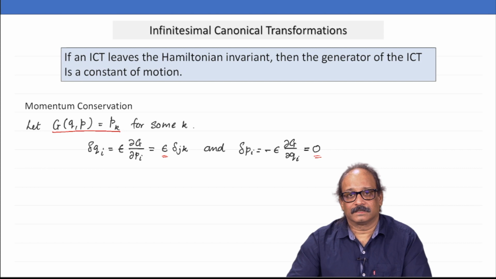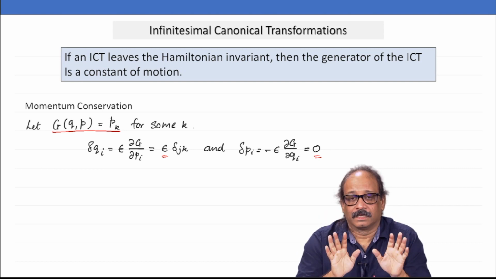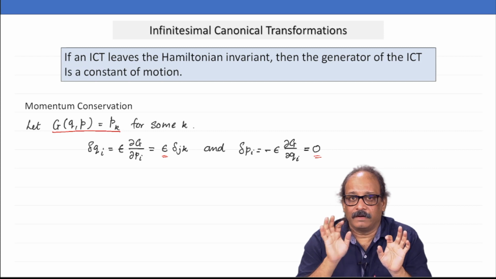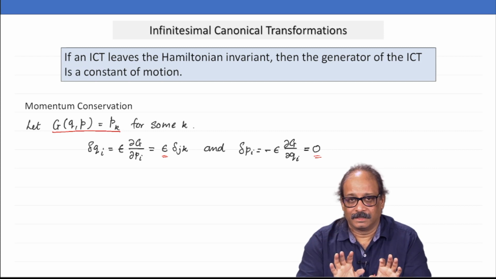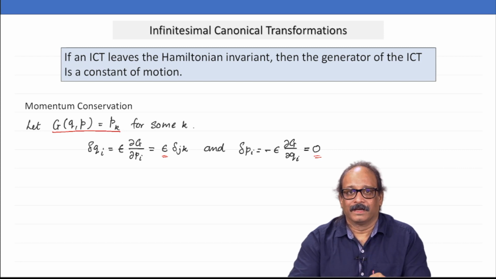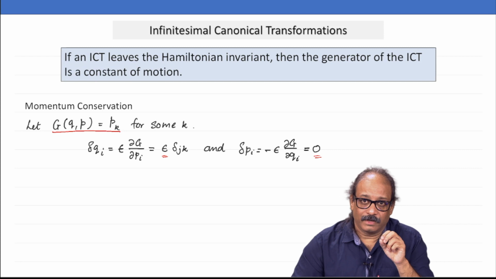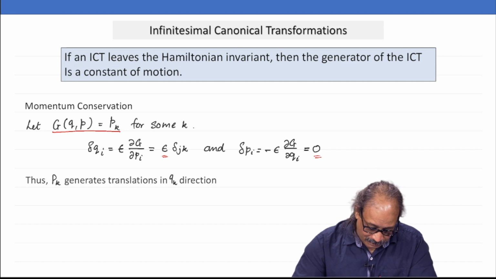Okay. So, this is a transformation where all canonical variables, including the coordinates and momenta, remain fixed except for one coordinate q_k, which is translated. So, q_k prime is equal to q_k plus epsilon. So, when you have this, now look at what happens.